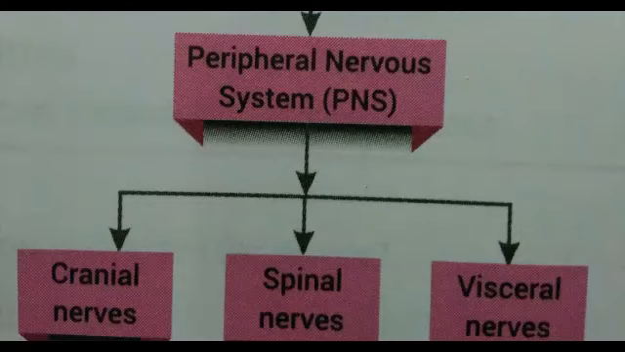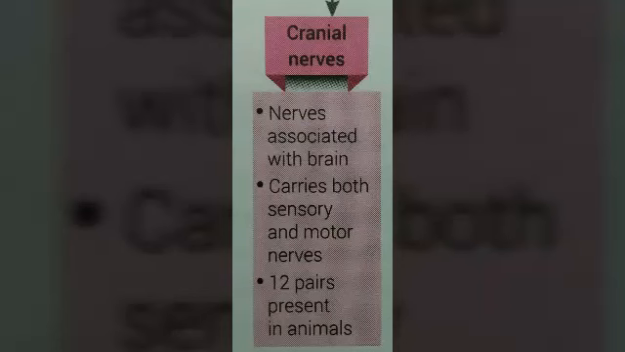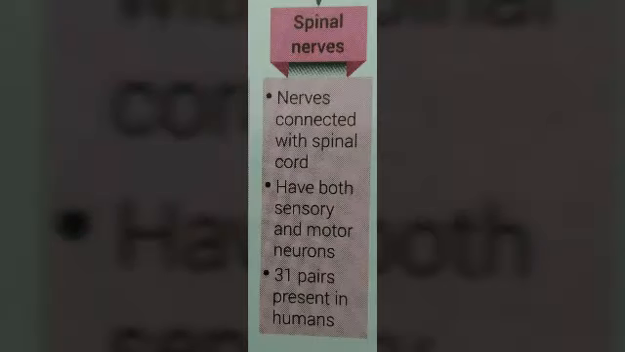But today understand the rest part of the nervous system. First is central nervous system and second is peripheral nervous system, that is called PNS. It has three parts, cranial nerves, second is spinal nerves and third is visceral nerves. What are cranial nerves? The nerves associated with brain are called cranial nerves, carrying both sensory and motor nerves, and the number of cranial nerves is 12 pair. These 12 pair are present in animals.